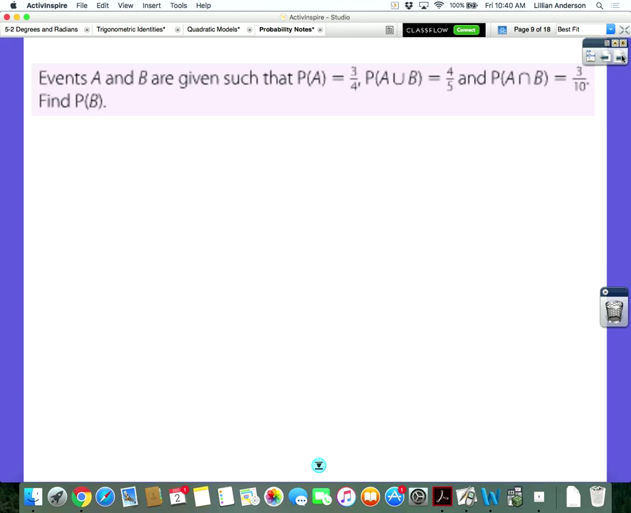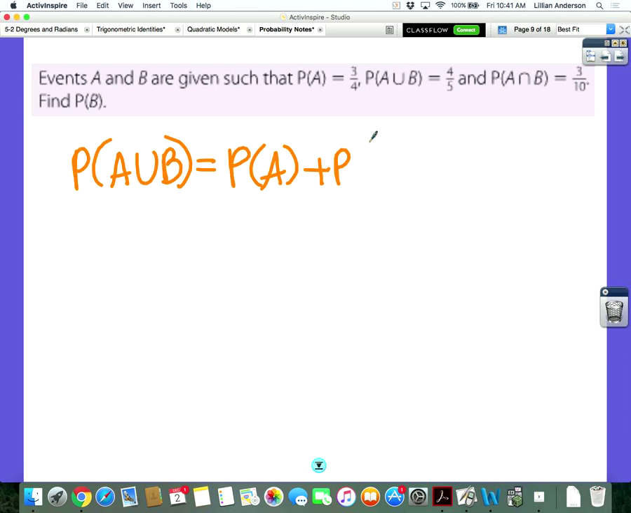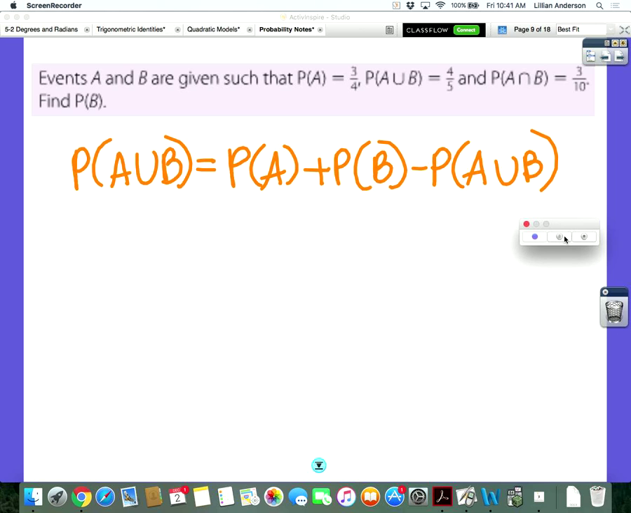But we have events A and B are given such that the probability of A is 3/4, the probability of A union B is 5/4, and the probability of A intersection B is 3/10. It says find the probability of B. Now granted, you have all the pieces that go along with your addition rule, which is what I'm writing here. So pretty much it's just a matter of plugging in to find the probability of B. So that's what I want you guys to do. Find the probability of B. Plug in what you already have and solve for the probability of B.